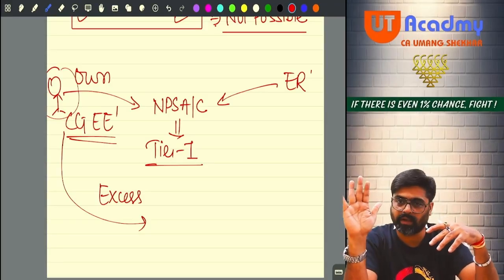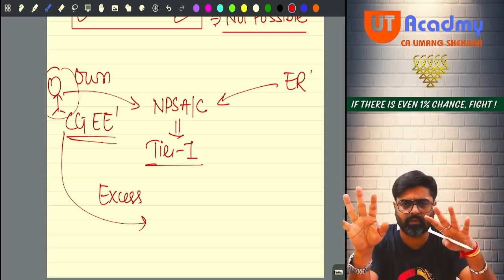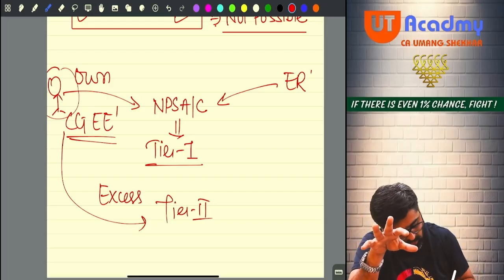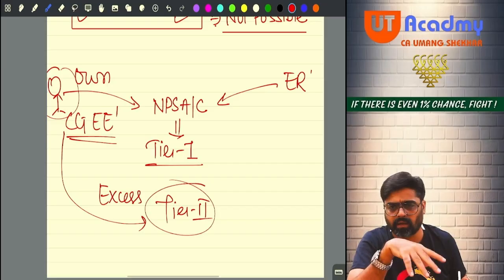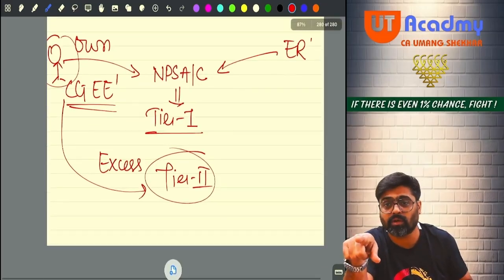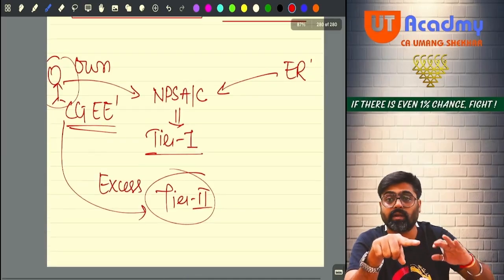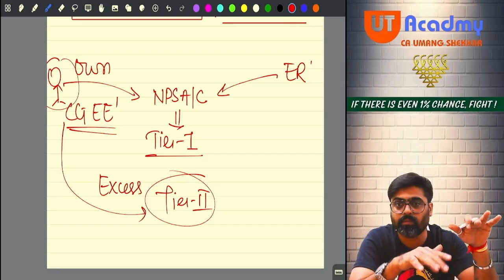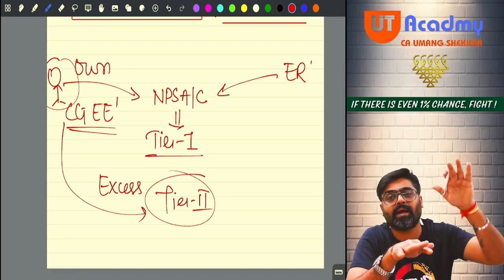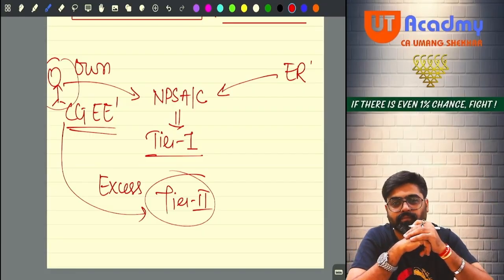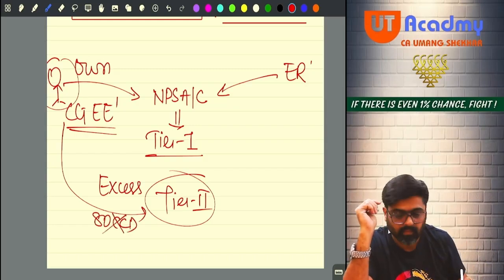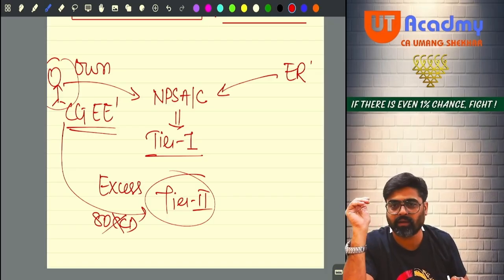But in tier 1 account, regular contributions will go. Whenever you want to make excess contributions, they go into tier 2 account, also known as additional account or a secondary account. Whatever excess contributions you make here, they are not eligible for deduction under 80CCD. Whatever regular, normal contribution you make to your tier 1 account, only that is eligible for deduction under 80CCD. This excess is not eligible under 80CCD. You cannot claim 80CCD(1), 80CCD(1B) for your contribution to tier 2 account.